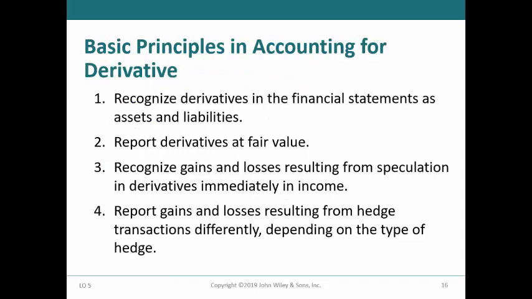The basic principles in accounting for derivatives state that derivatives are recorded at fair value. Gains and losses from speculation are reported in net income, and gains and losses from hedging transactions are reported in either net income or other comprehensive income, depending on the type of hedge that the company is using. We will learn about both speculating and hedging transactions in the next slides.